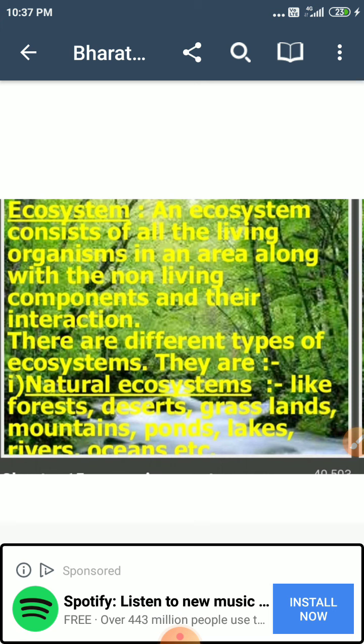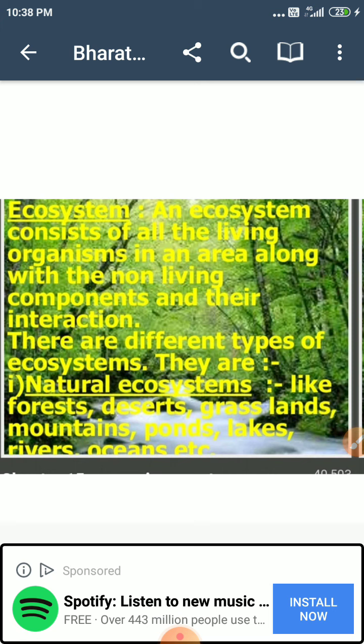Okay, so the living organisms interact with one another through their food chain, in which one organism consumes another organism. The living organisms like plants interact with soil to get essential nutrients like nitrogen, phosphorus, etc., with the air to get carbon dioxide, and also with water bodies for carrying out the process of photosynthesis.